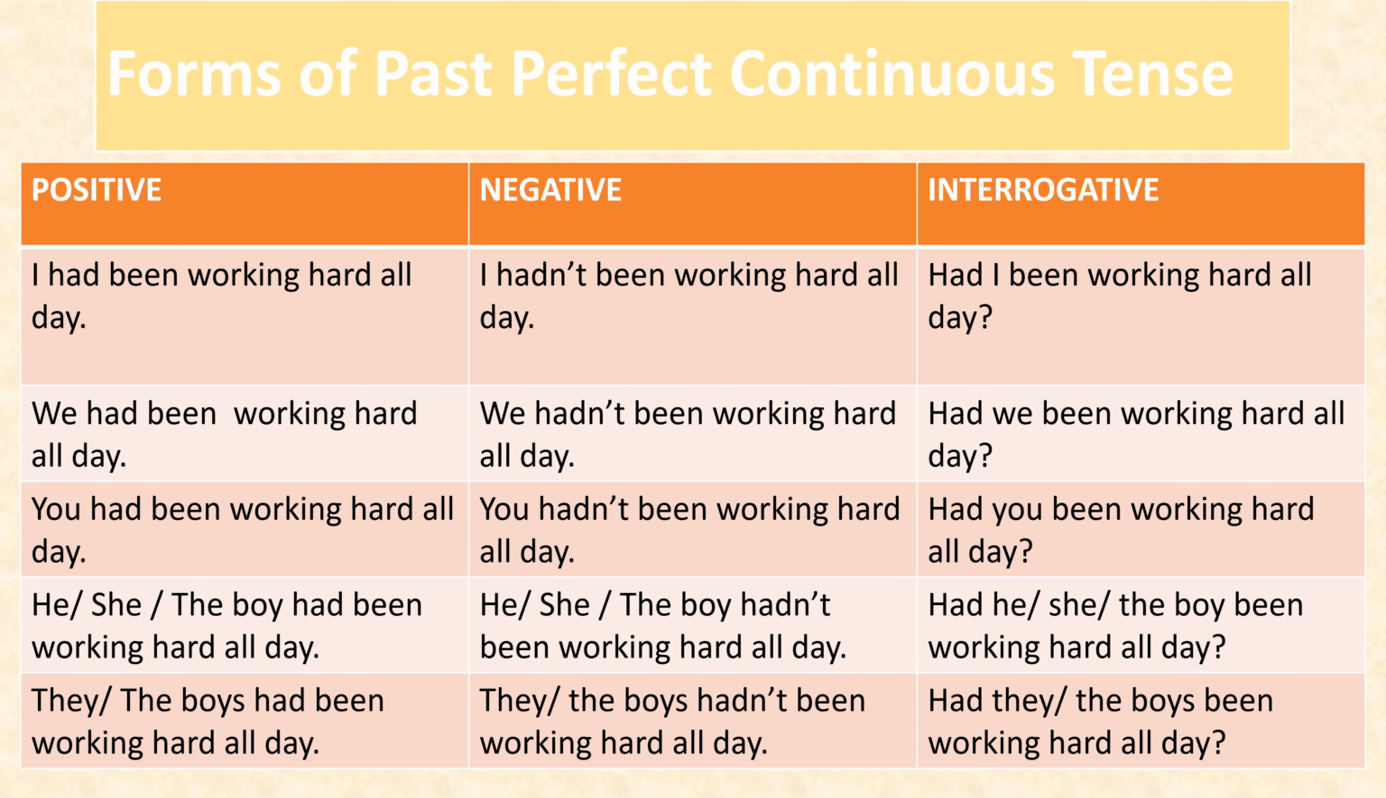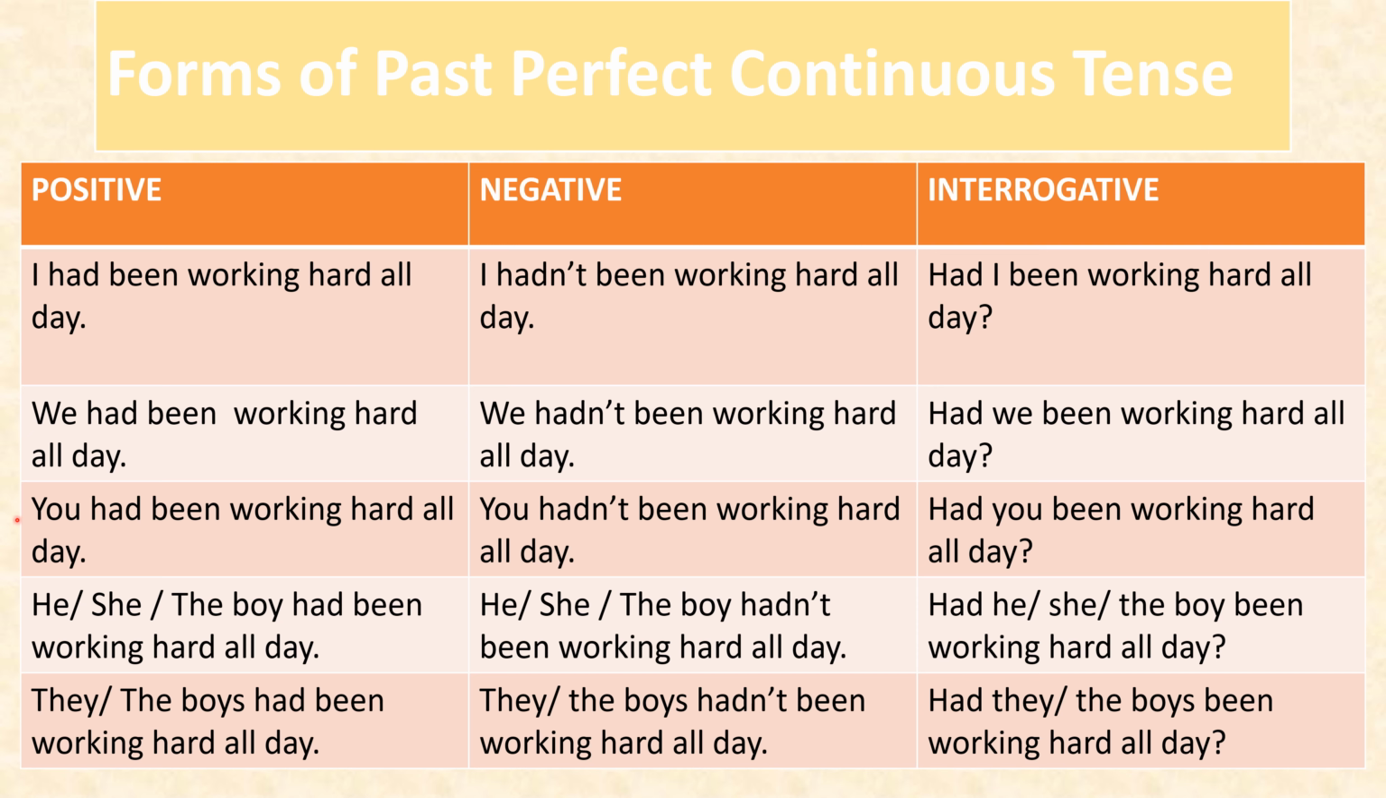Forms of past perfect continuous tense: positive, negative, and interrogative. When I is used, we will say, I had been working hard all day. Negative, I hadn't been working hard all day. Interrogative, had I been working hard all day? While using we, we had been working hard all day. We hadn't been working hard all day. Interrogative, had we been working hard all day?